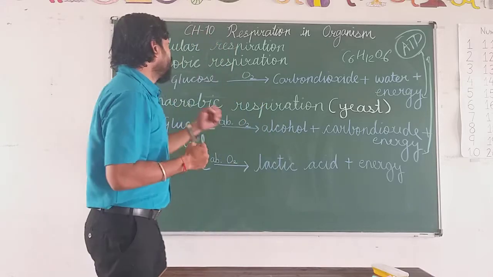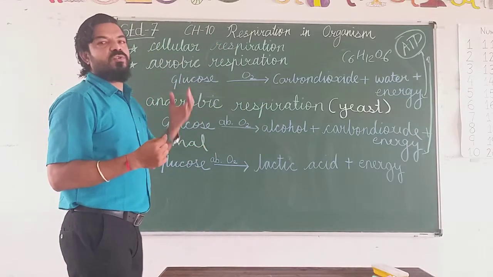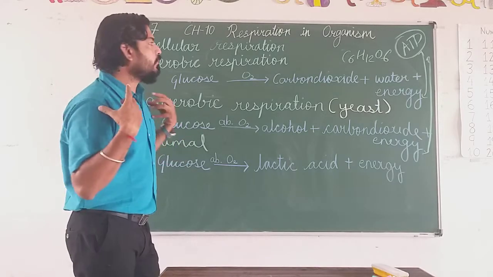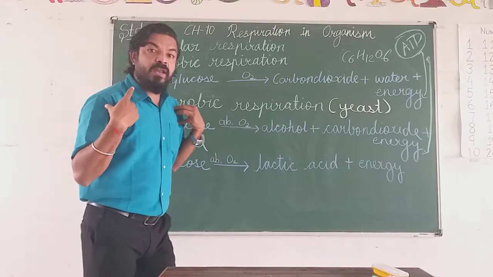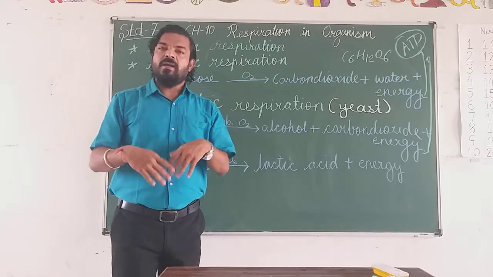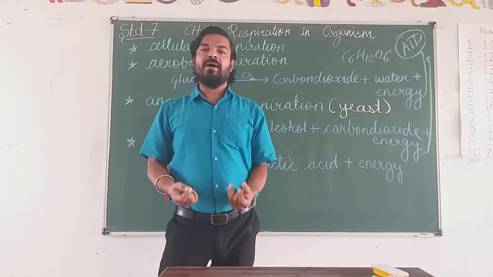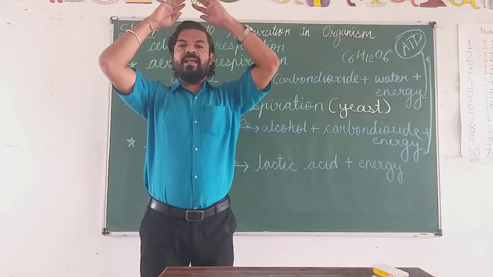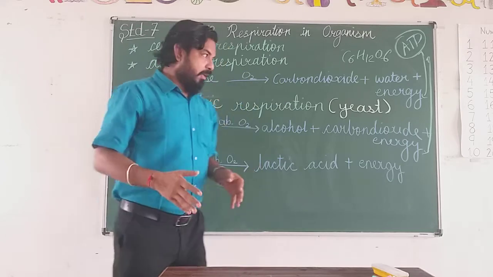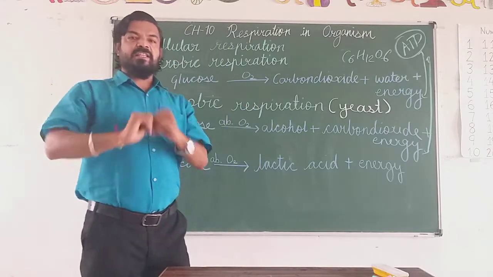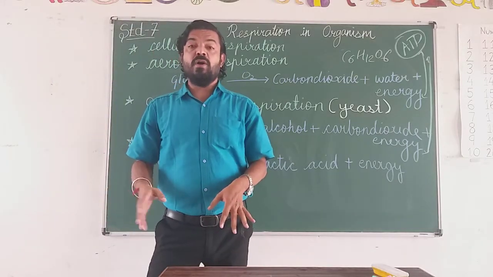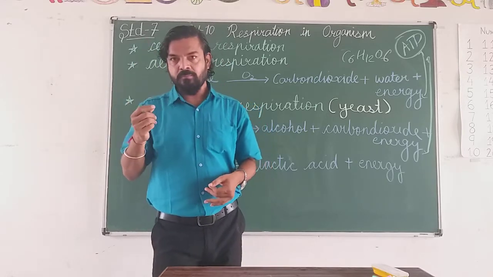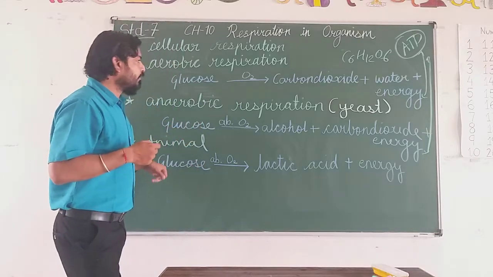Because of this oxygen which has not reached the body part, you will feel muscle cramp. Now what happened? Burning is important, compulsory. Why? We want energy. If glucose is not burned, then I will not get energy. So whatever the condition in your human body, when you are doing more work, you get perspiration.